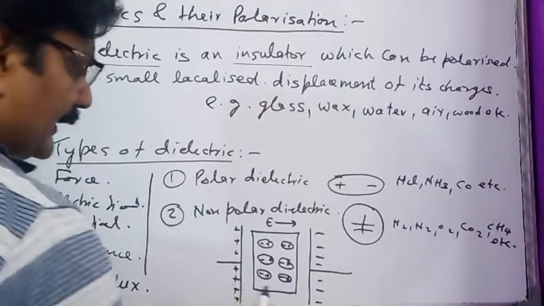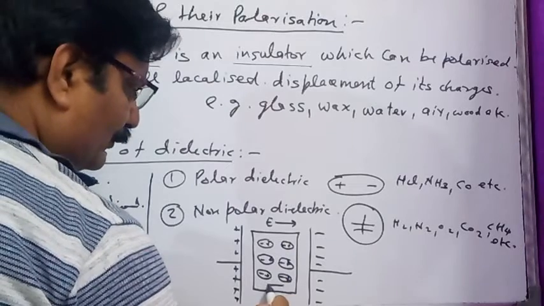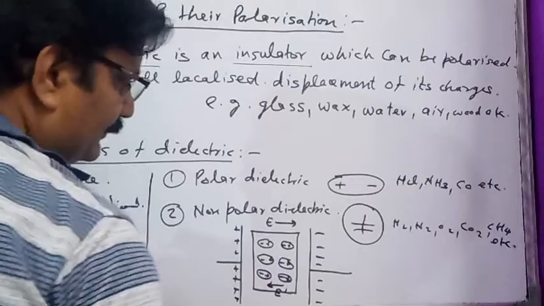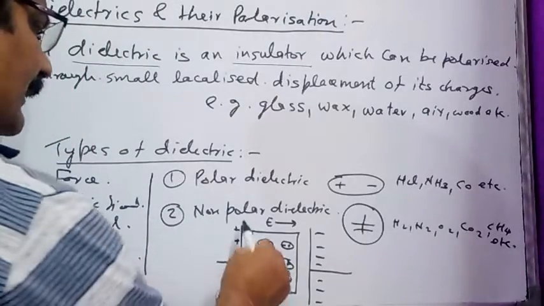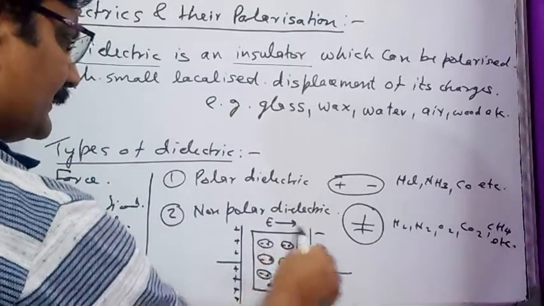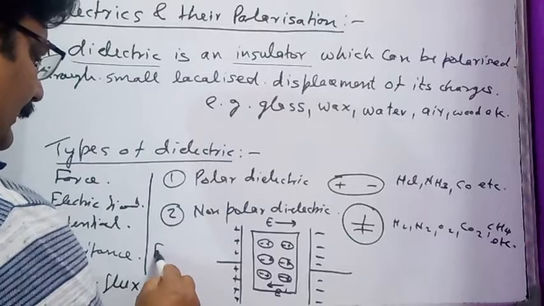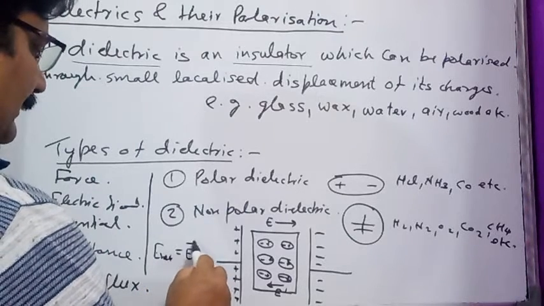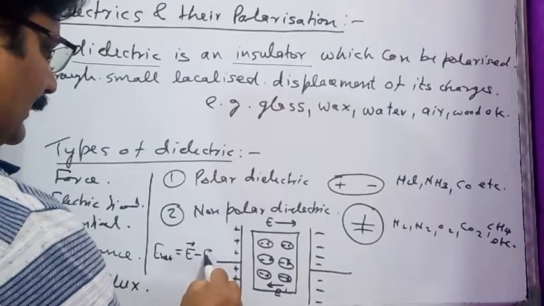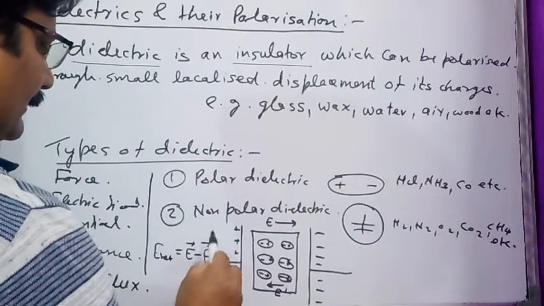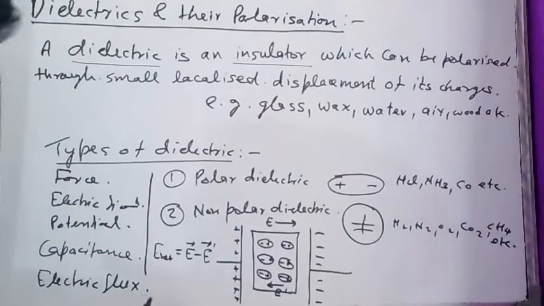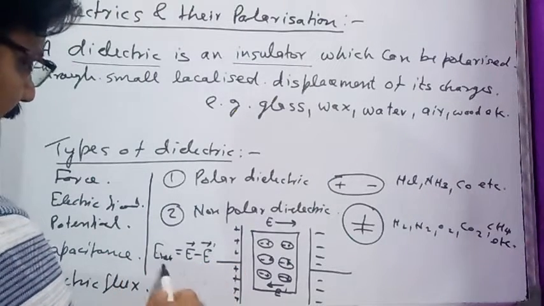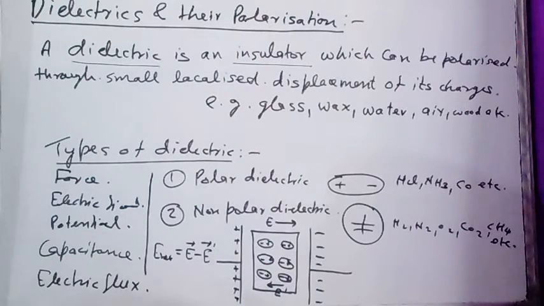Inside the dielectric medium, there is going to be an induced electric field, suppose E dash. So the net value of the electric field in this region is E net equal to the existing electric field E minus the induced electric field E dash in the dielectric medium. In this way, presence of the dielectric medium decreases the value of the electric field in that region.